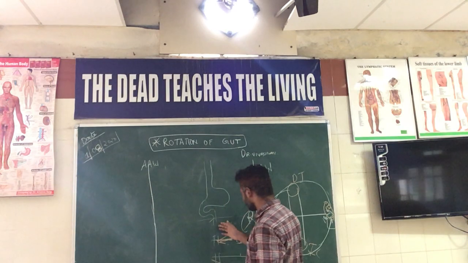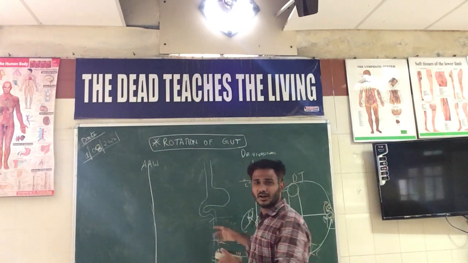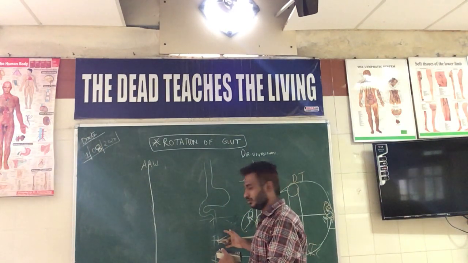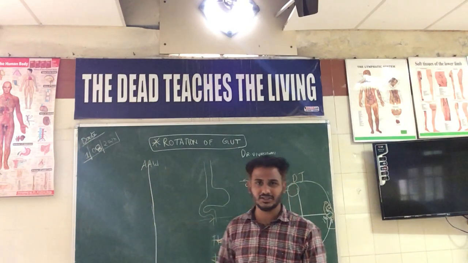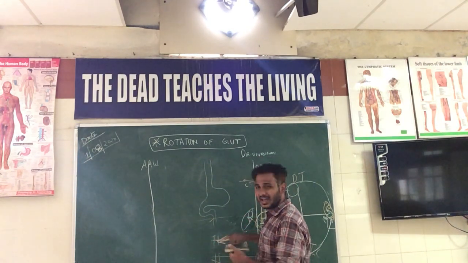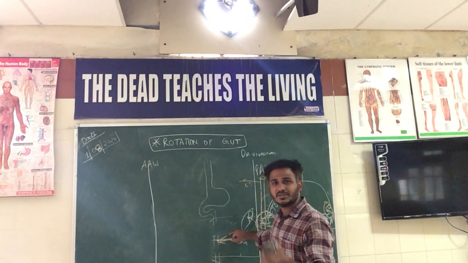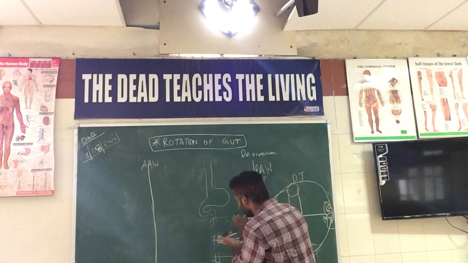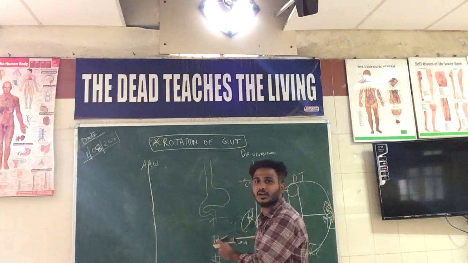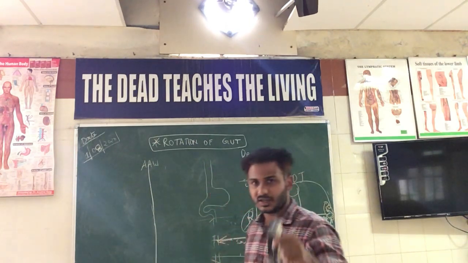It's not only the midgut that participates in rotation. Even the foregut and hindgut also participate in rotation. But for our convenience, because the axis is present in the superior mesenteric artery, the axis is more associated with the midgut, so we are starting the discussion with the midgut. But even the foregut and the hindgut also undergo rotation. So let us come to this topic.